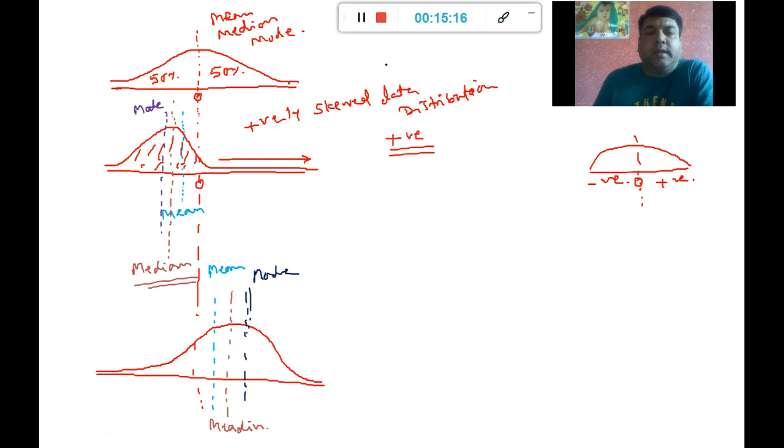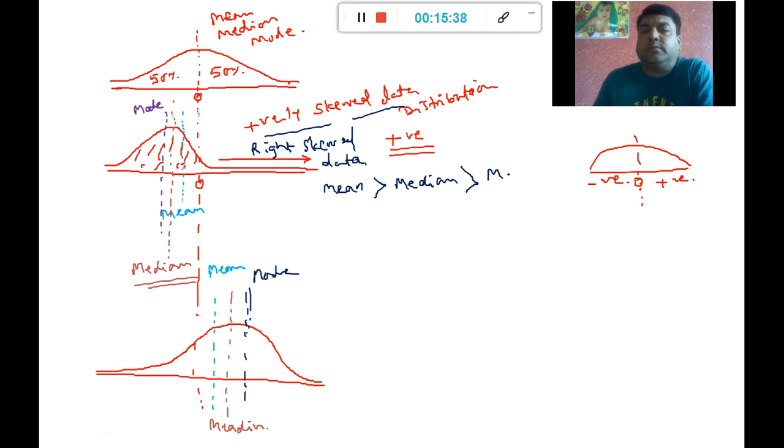Right. So whenever I have a positively skewed data, or I may say right skewed data, my mean is always greater than my median value, which is always going to be greater than the mode.